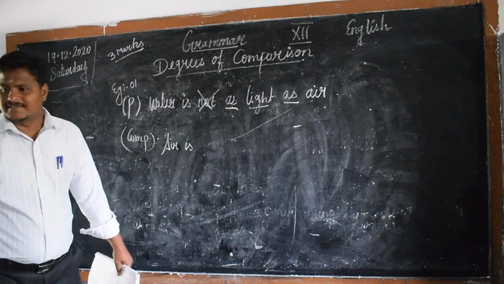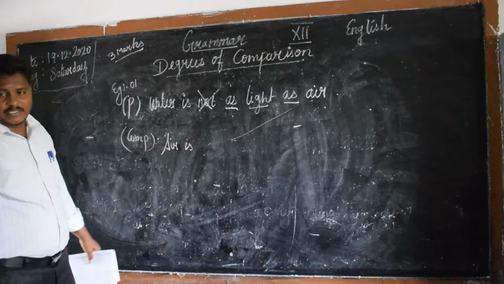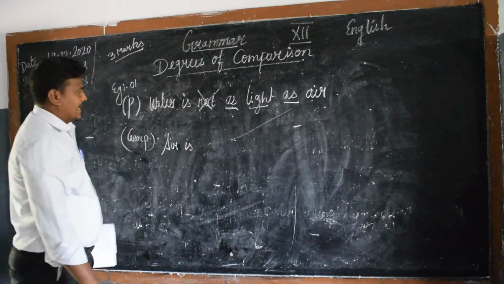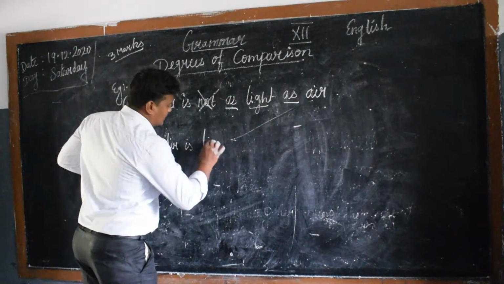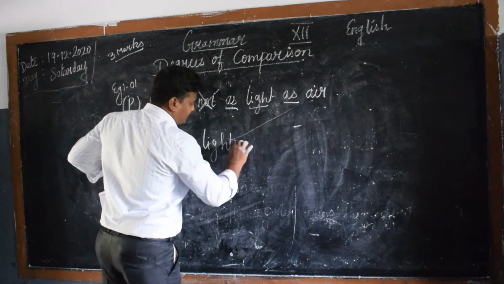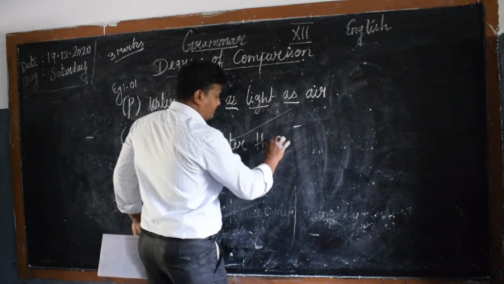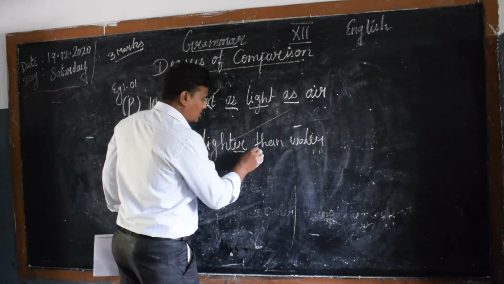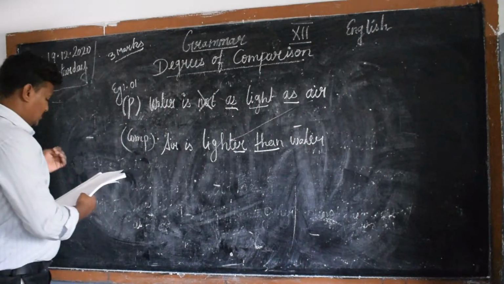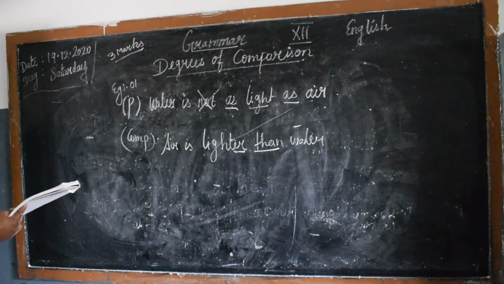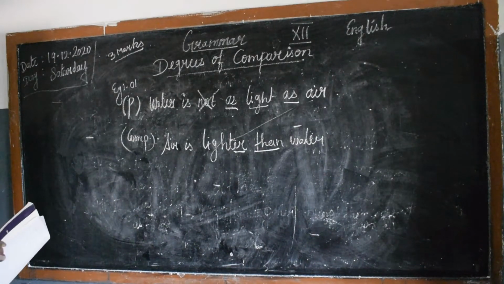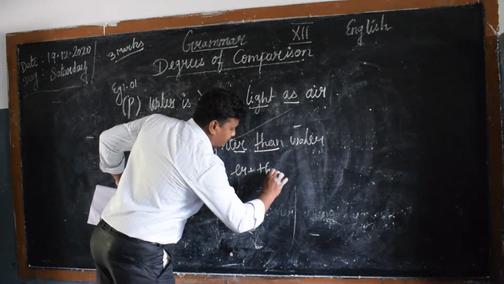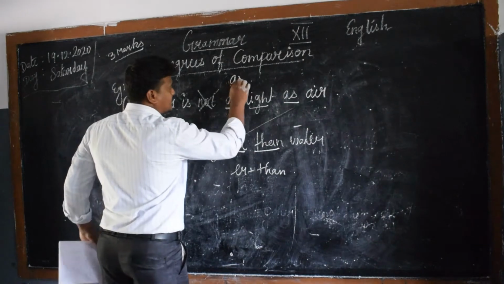It is automatically cancelled. Here it is: air is lighter than water. So the rule is er plus than, here as.